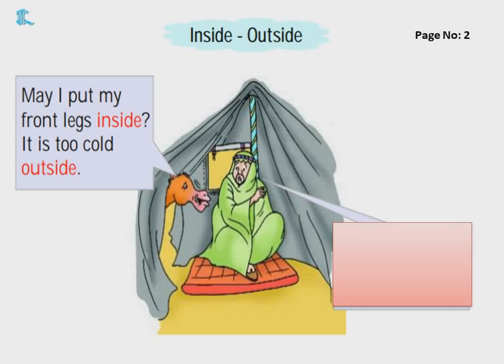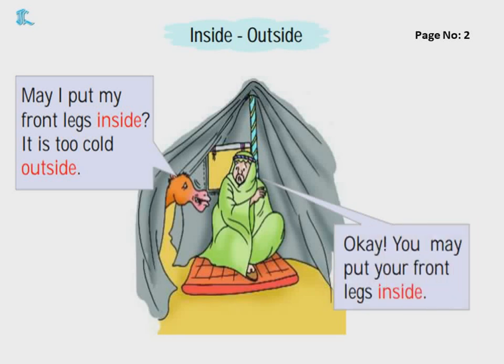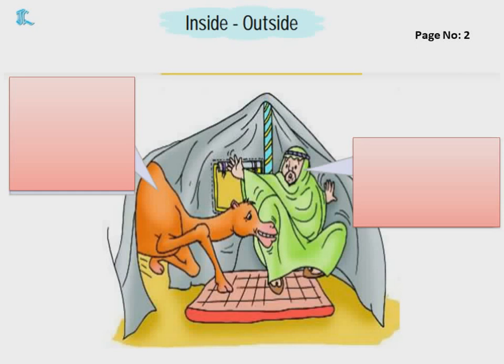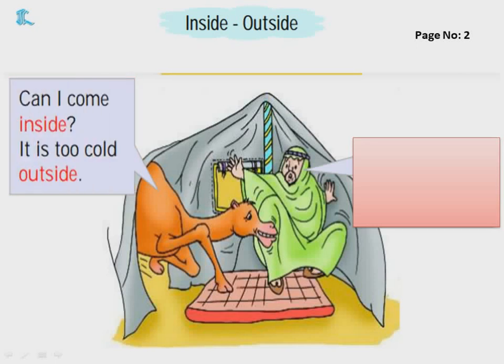May I put my front legs inside? It is too cold outside. Then what did the camel say? Let me put my front legs inside because it is very cold outside. Then the Arab said, okay, you may put your front legs inside. Here you can see the camel's front legs and neck both are inside and they both got adjusted in the tent. Now, can I come inside?